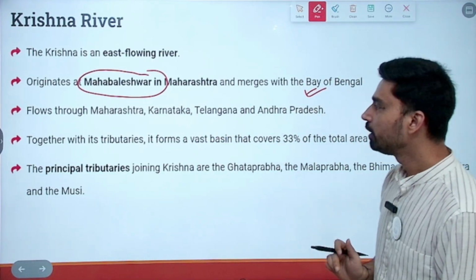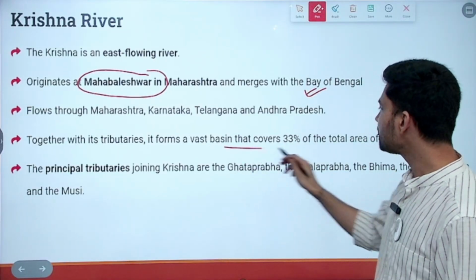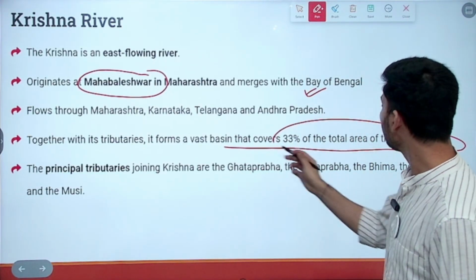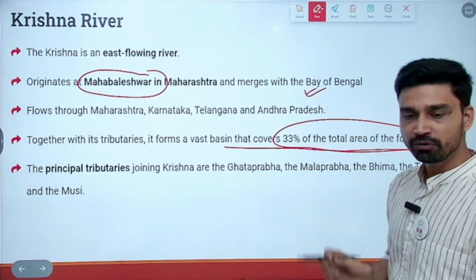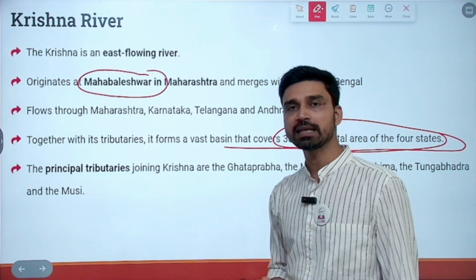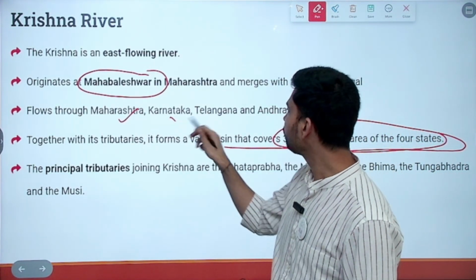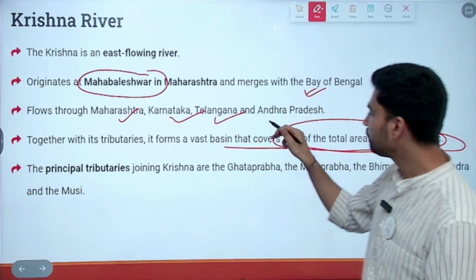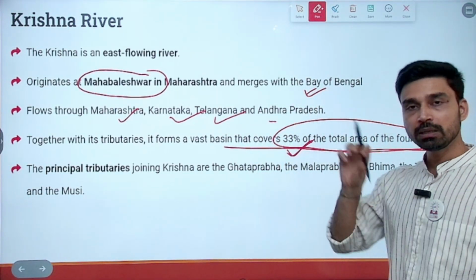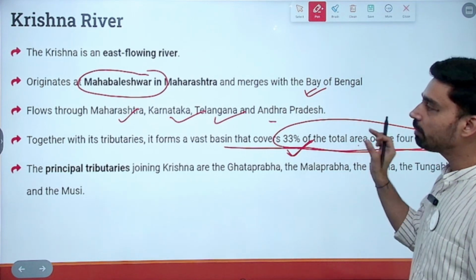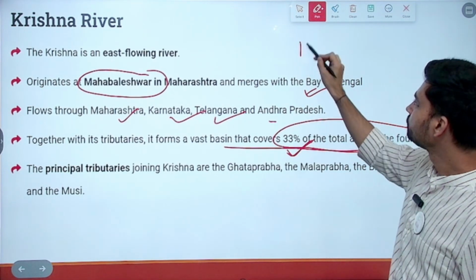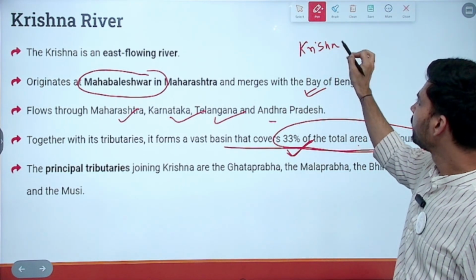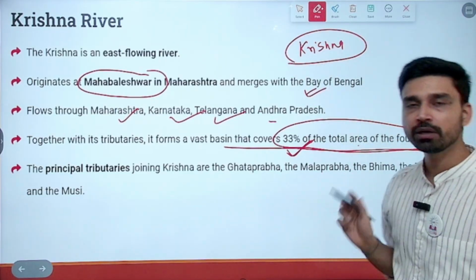the Bay of Bengal. Together with its tributaries it forms a vast basin that covers 33% of the total area of 4 states. So the significance of Krishna lies in the fact that if you talk about these 4 states, Maharashtra, Karnataka, Telangana, and Andhra Pradesh, 33% of the total area of these states is drained by a single river. That's why Krishna is also one of the disputed rivers of India.